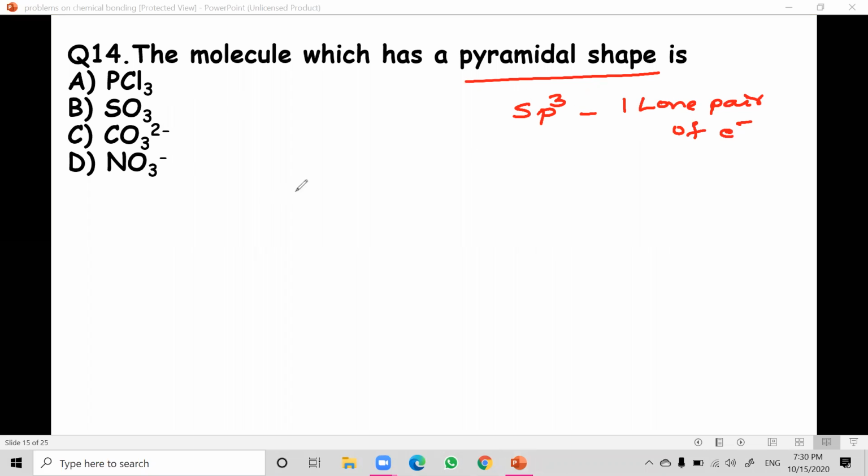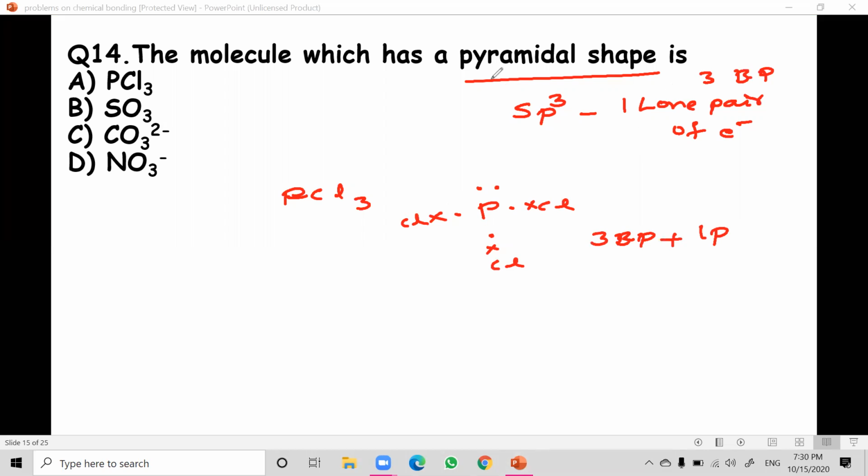Let us now take PCl3, phosphorus trichloride. Phosphorus has how many valence electrons? 5 valence electrons: 1, 2, 3, 4, and 5. And with each chlorine, it shares one electron each. How many bond pairs does it have? 3 bond pairs plus one lone pair. So sp3 hybridization with 3 bond pairs and one lone pair is nothing but pyramidal shape like ammonia. So the answer is PCl3 straight away.